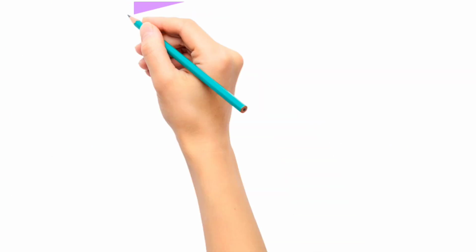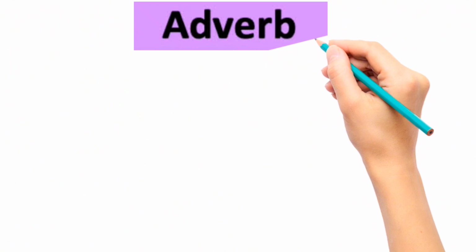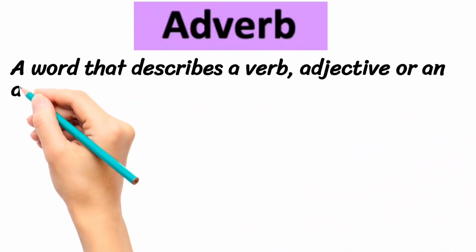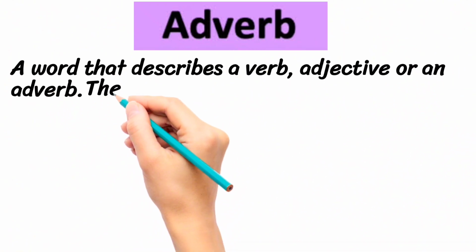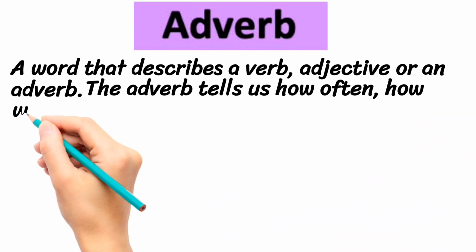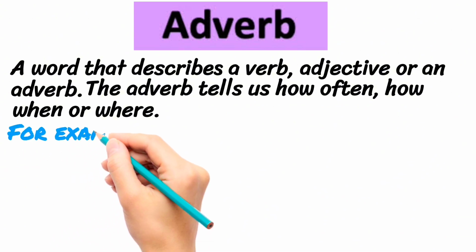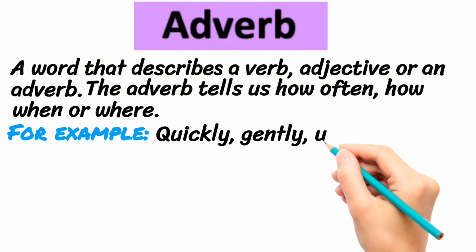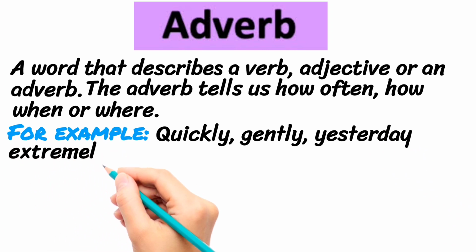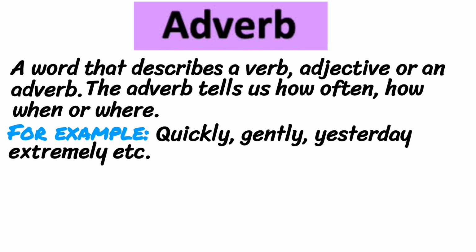Next one is adverb. A word that describes a verb, adjective or an adverb. The adverb tells us how often, how, when or where. In Urdu, adverb is called mutalliq fail. For example, quickly, gently, yesterday, extremely, etc.